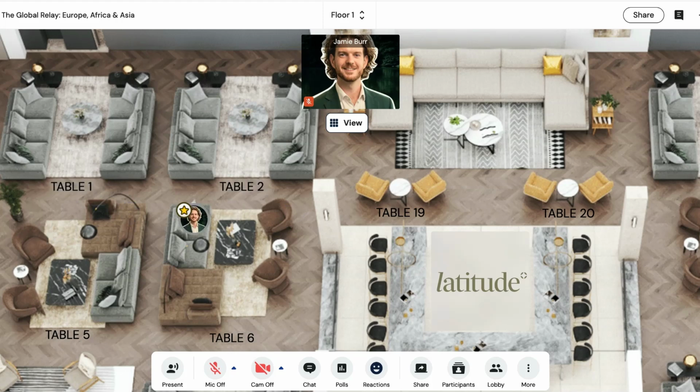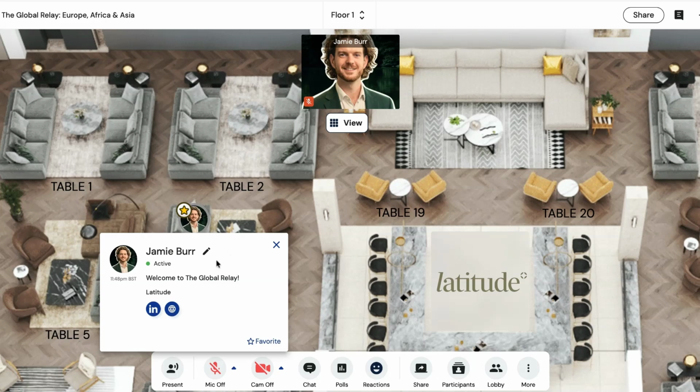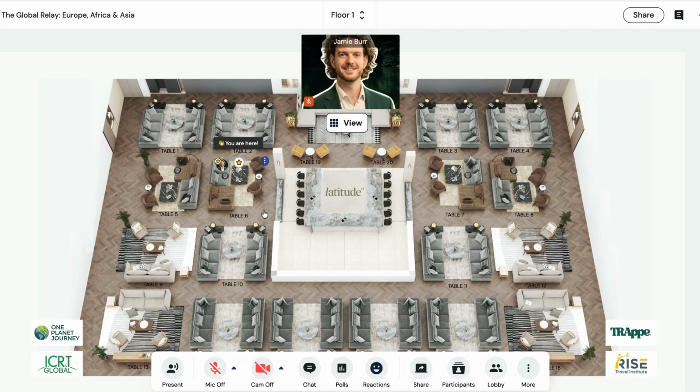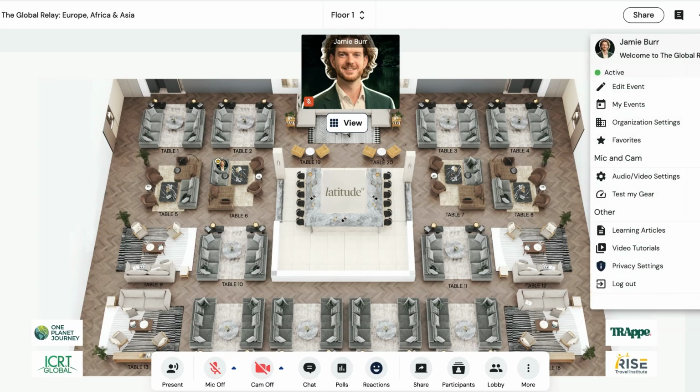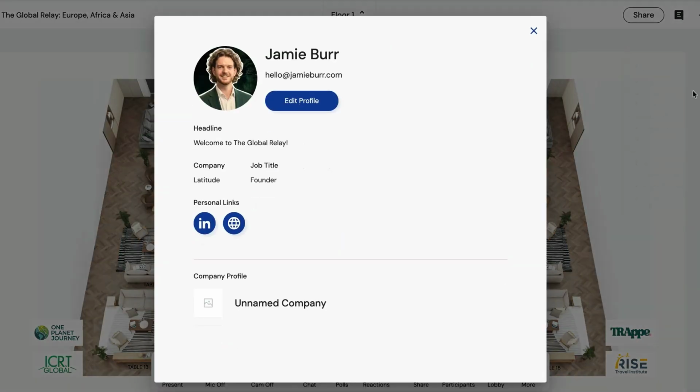You can also see who's sat at different tables by hovering over their icon, and then you can click to find out some more information about them. If you want to edit your profile during the event, all you need to do is hover over your image or your initials in the top right here and click Edit. There we go. So I can change all of my information right here.